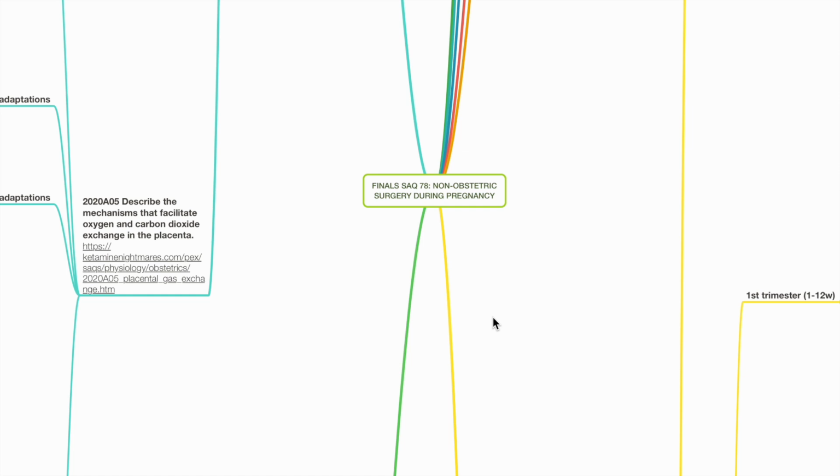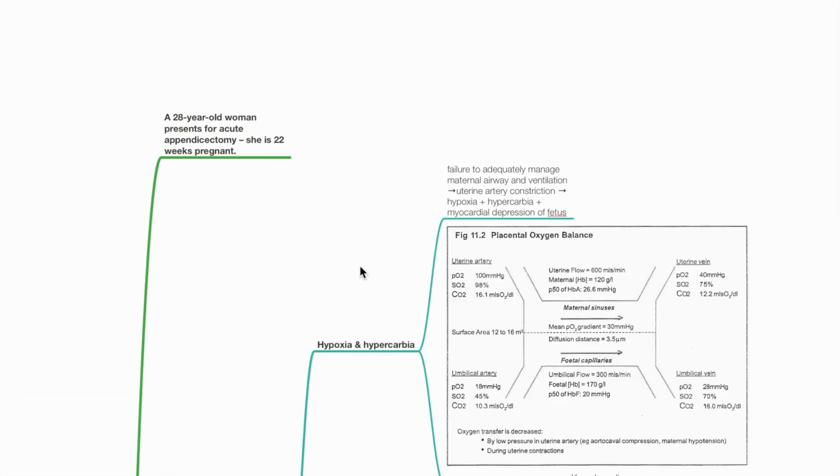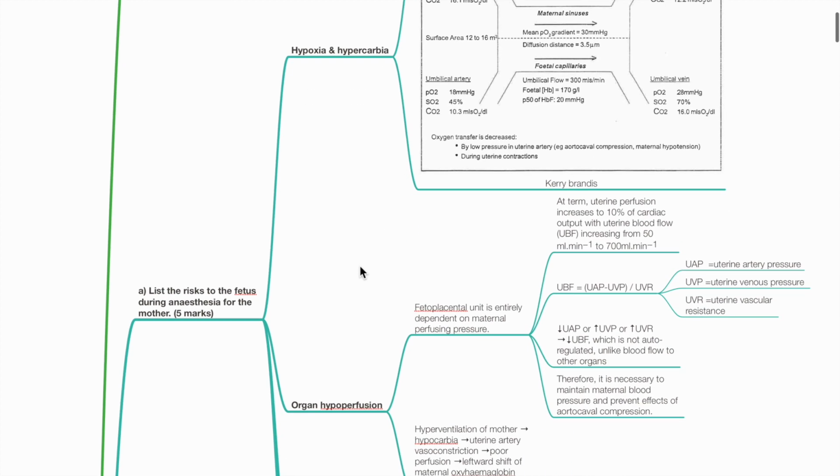Finals SAQ 78, Non-Obstetric Surgery During Pregnancy. A 28-year-old woman presents for acute appendicectomy. She is 22 weeks pregnant. A. List the risks to the fetus during anesthesia for the mother.